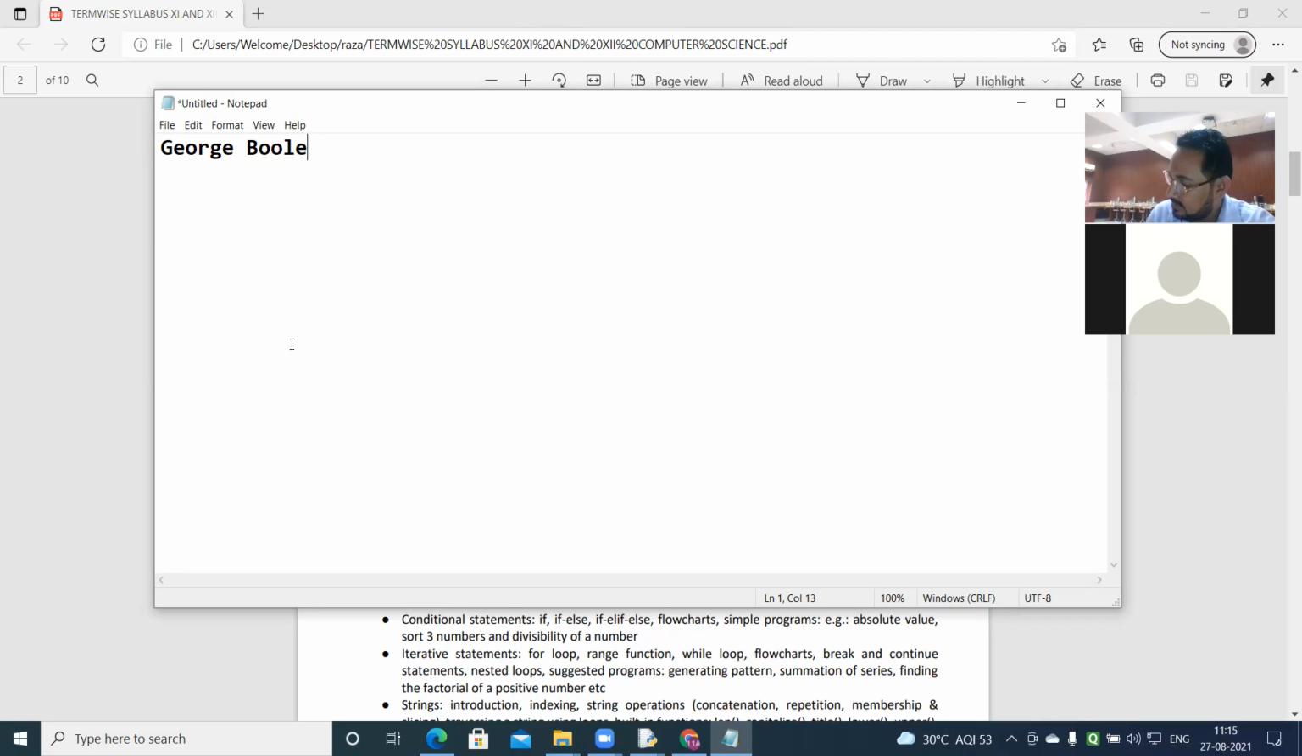Okay. So as I told you, Boolean algebra works on 2 digits, 0 or 1, or true or false values. It effectively deals with binary values.